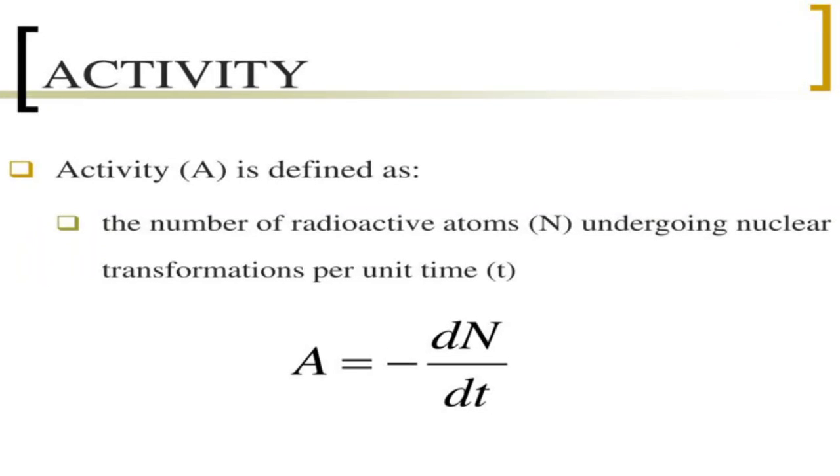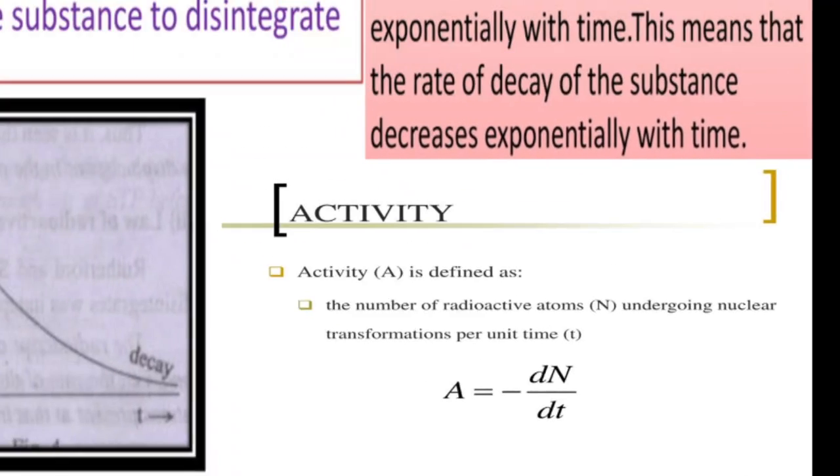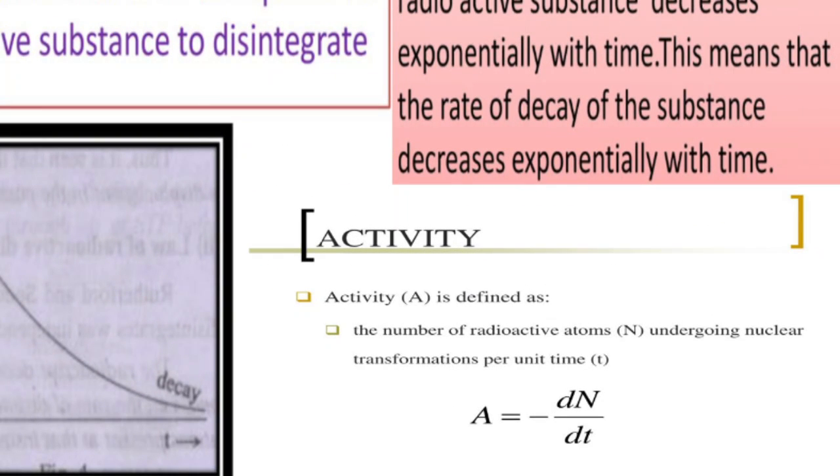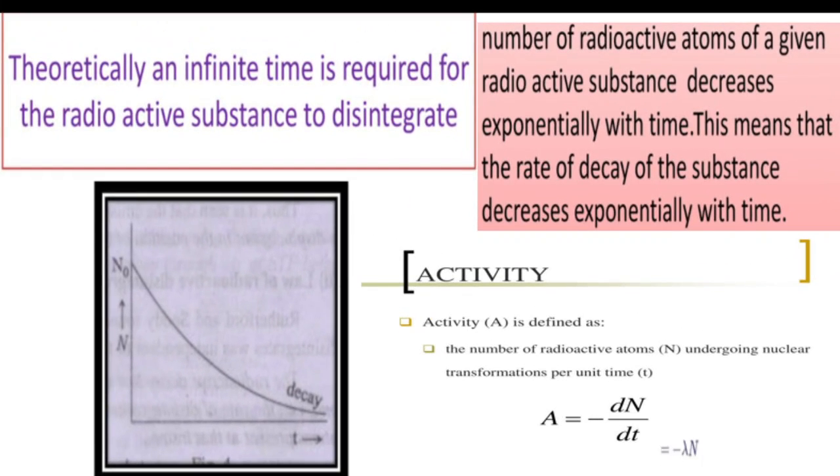That is called activity. So this activity is equal to lambda N. A is equal to lambda N. So remember this expression, A is equal to lambda N. This is the definition of activity, where A represents activity.